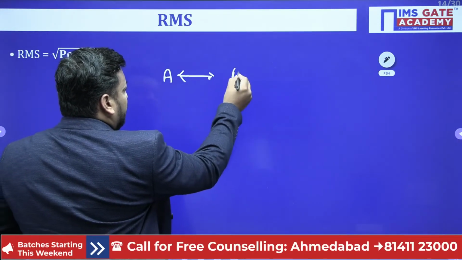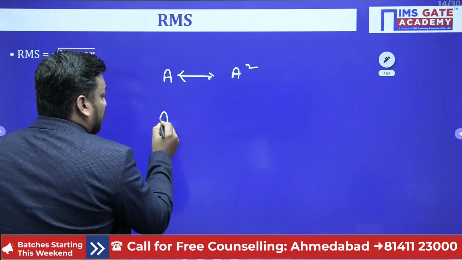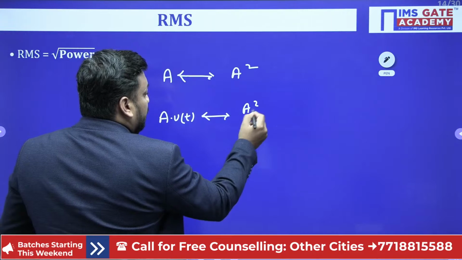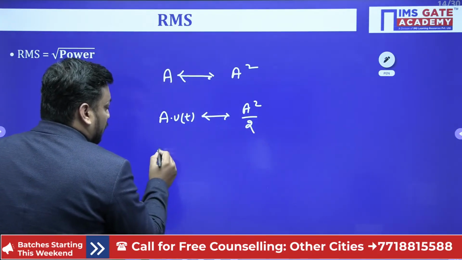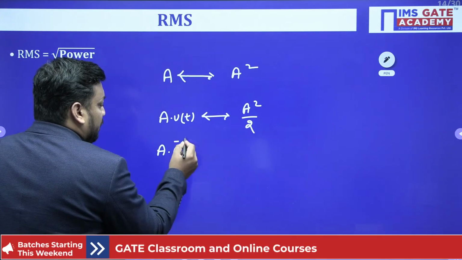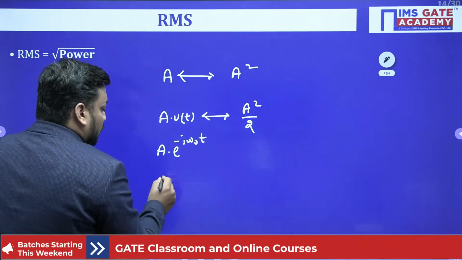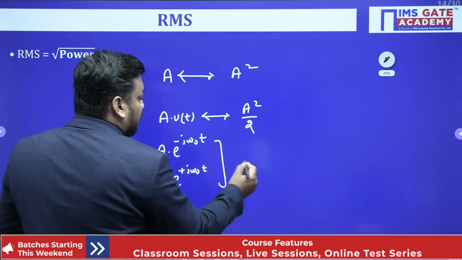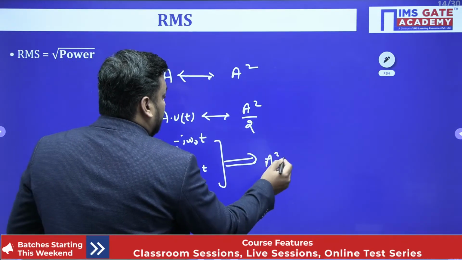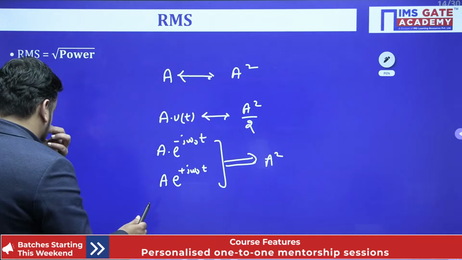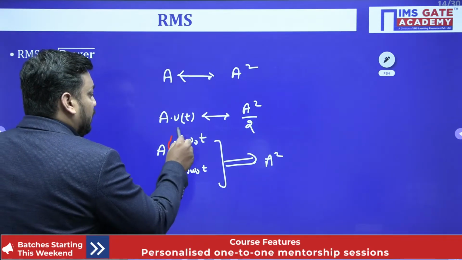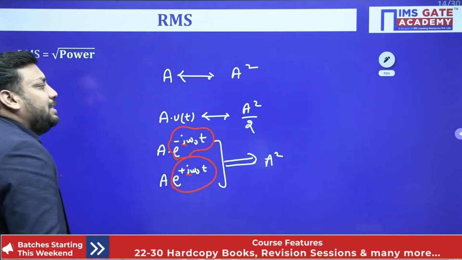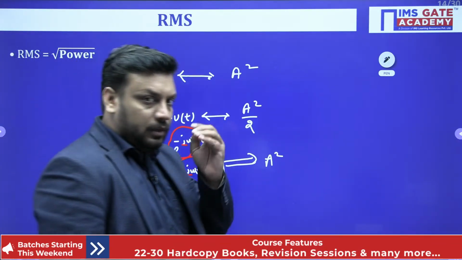the DC signal will always be A squared. The power of A cos omega t will be A squared by 2, and the power of A times e to the power minus j omega 0 t or e to the power plus j omega 0 t will always be A squared only. Why? Because in the power formula we have to take the magnitude, and whenever e to the power minus j or e to the power plus j is there, its magnitude will always be 1. Tell me, yes or no?